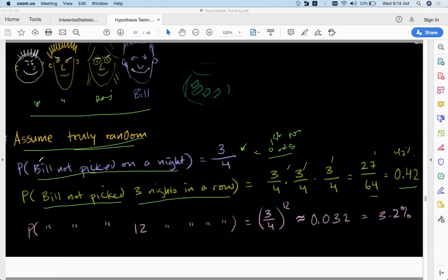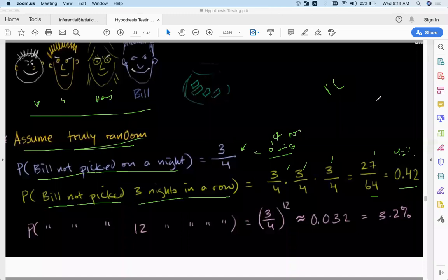The question is, what is the probability that on the first night Bill is not picked? So what is the probability that 1 minus Bill is picked? So 1 minus 1 by 4, which is 3 by 4.